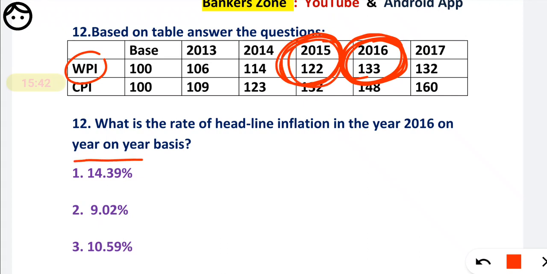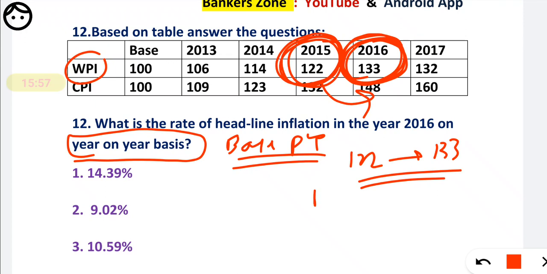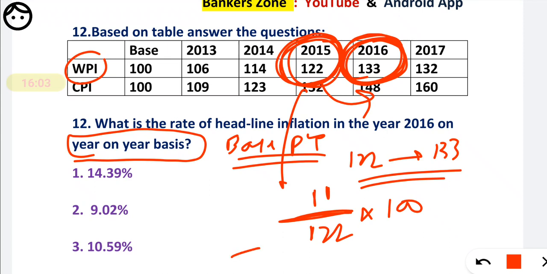When there is a term on Y2Y basis, take the previous year as the base. Y2Y means year to year basis. So what is the increase? The increase is 122 to 133, so the increase is 11. What is the base year? That is 122. Just multiply by 100 and you will get 9.02 as your answer. It is very easy.